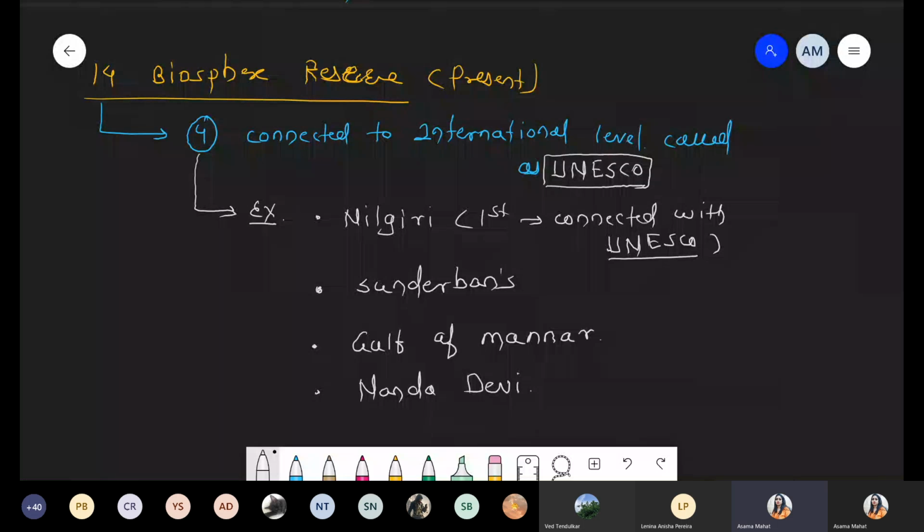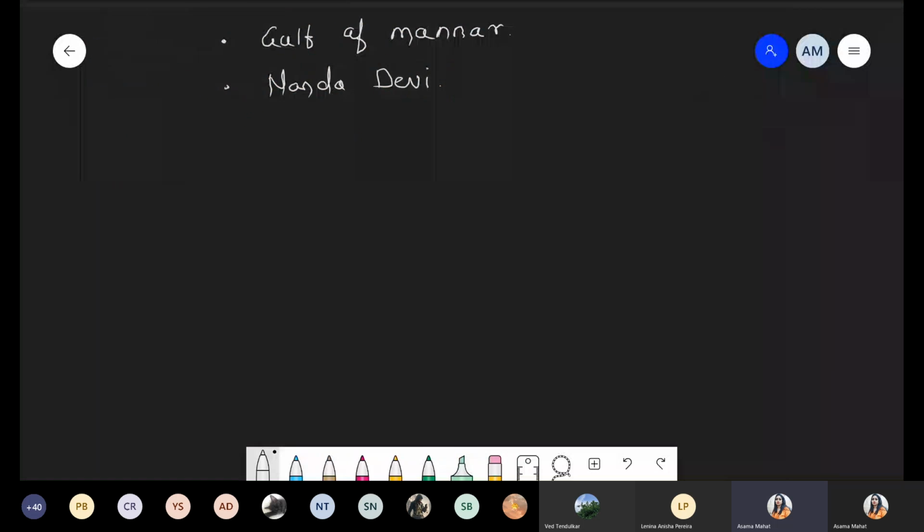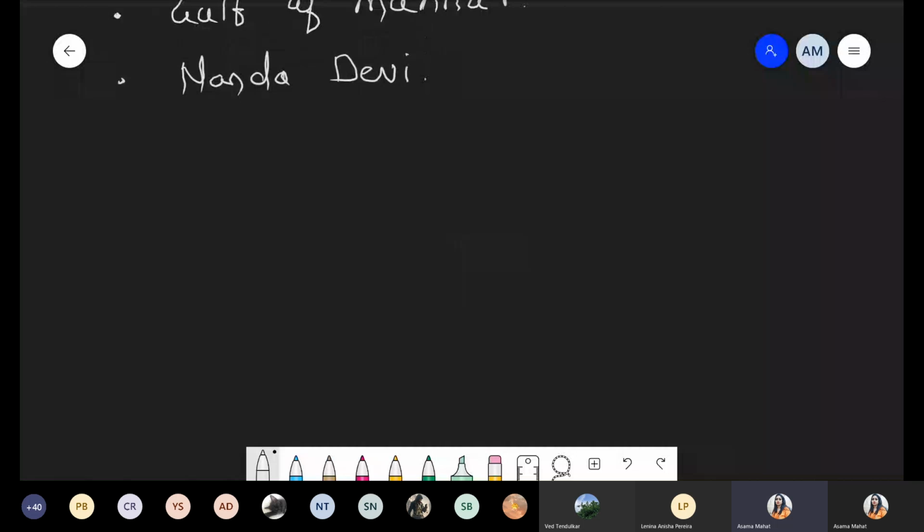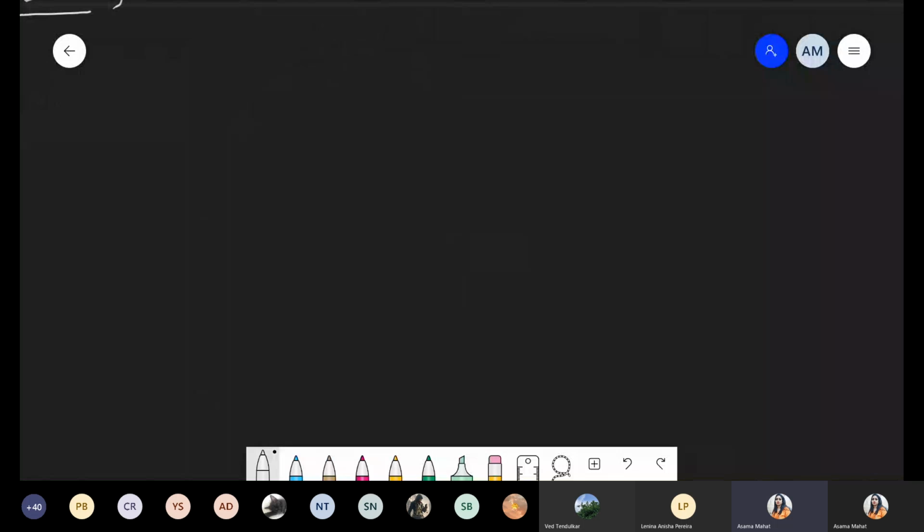Okay. So now what happened? We are taking one diagram to explain how humans protect this area. In this condition, we are talking about an area, for example, Nanda Devi. Nanda Devi is one forest, and we want to protect that forest. So how is this possible? That complete forest is divided into 3 zones. Number 1 is the core zone.